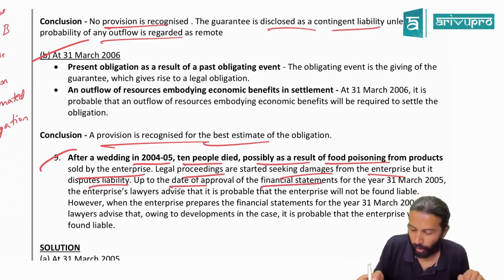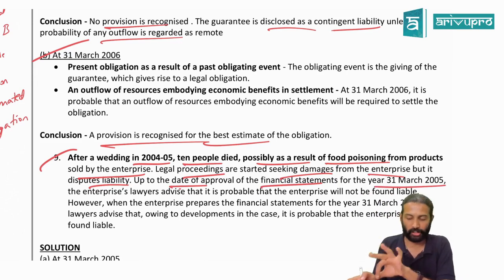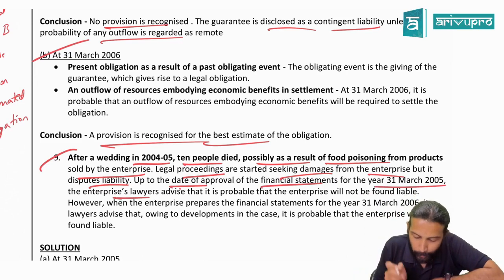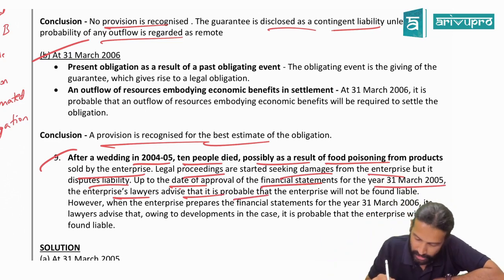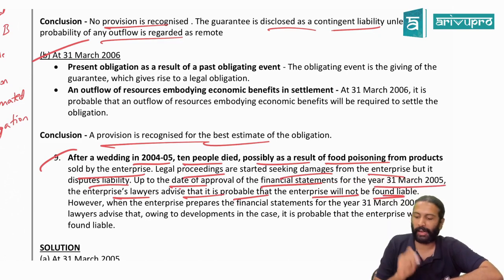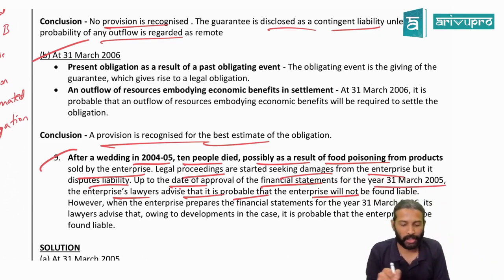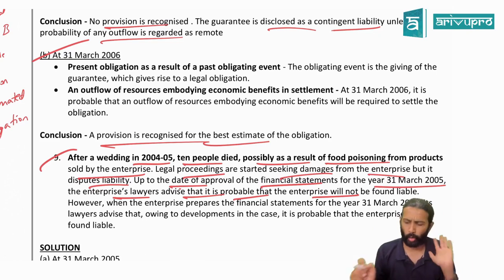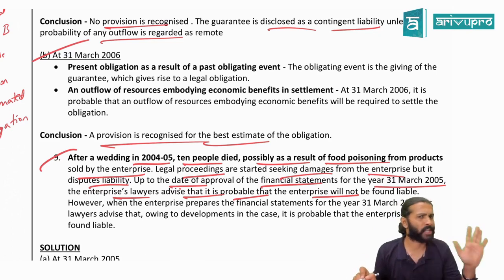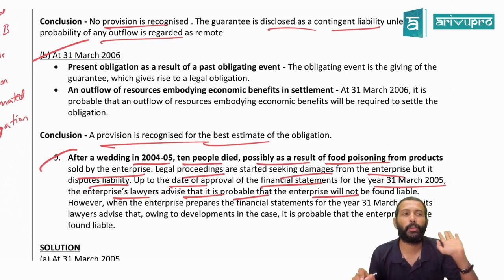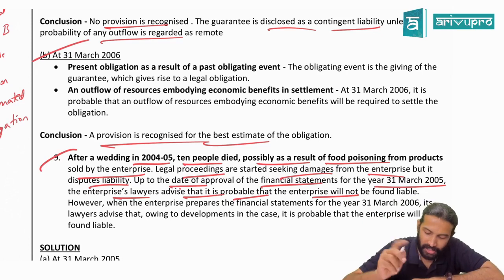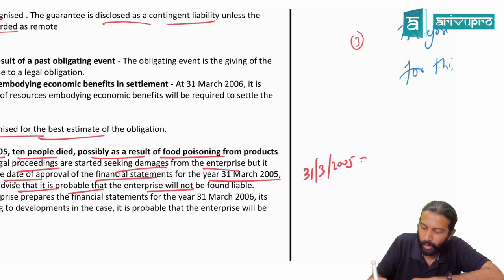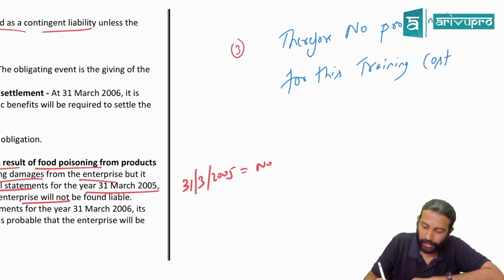Upon the date of approval of financial statements for the year ended 31st March 2005, that is the first year ending, enterprise lawyers advise that it is probable, meaning more than 50% chance, that the enterprise will not be found liable. As on 31st March 2005, what is the lawyer telling? Don't worry, it is not our mistake. There is a good chance that we will win the case, meaning we don't have to pay any liability or give any compensation. That means as on 31st March 2005, should we make a provision, sir, or no provision? No provision required. Why?